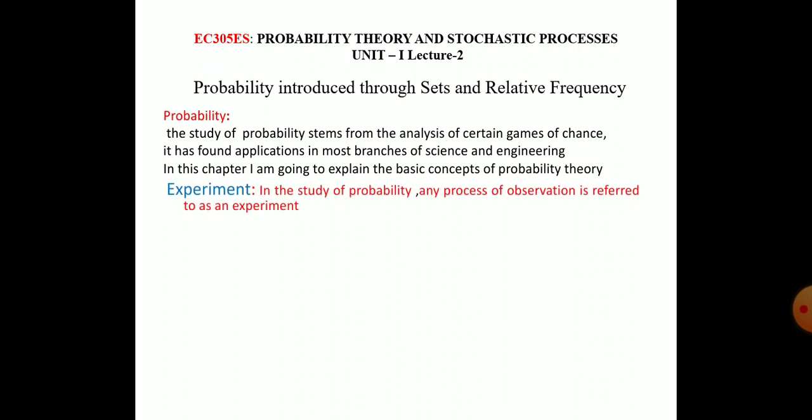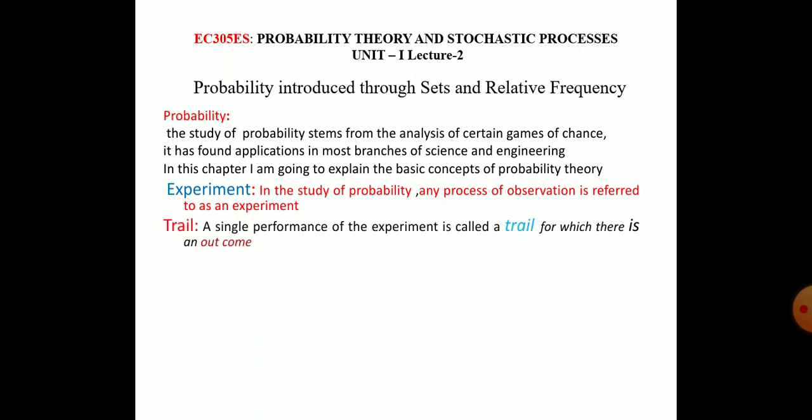Now I want to give you the experiment. In the study of probability, any process of observation is referred to as an experiment, as we explained previously. What is a trial? A single performance of an experiment is called a trial, for which there is an outcome. Suppose you are tossing a coin once, the output may be heads or tails. That one-time observation is called a trial.